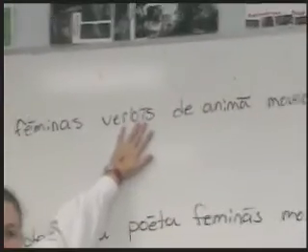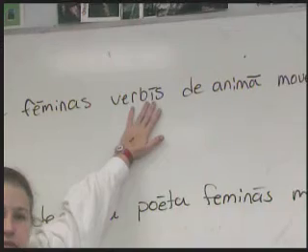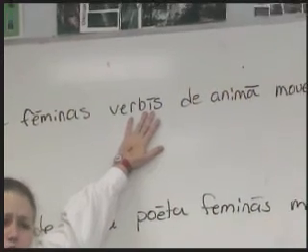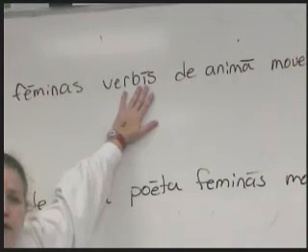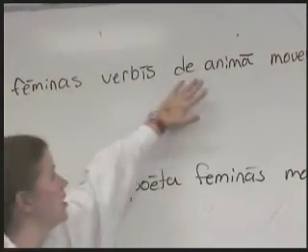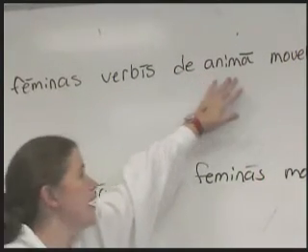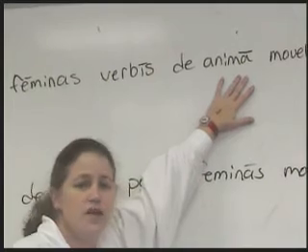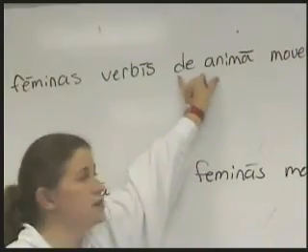Verbis, is that dative or ablative? Now if it's dative, what would it mean? To or for the words. If it's ablative, what would it mean? With or by the words. So let's keep that in our head. De: about. Anima: the soul. And that's ablative, which is what we would expect for the object of de, because de takes the ablative. Movebat.